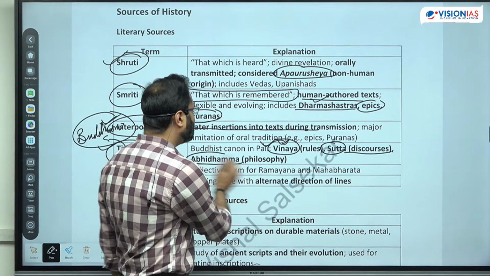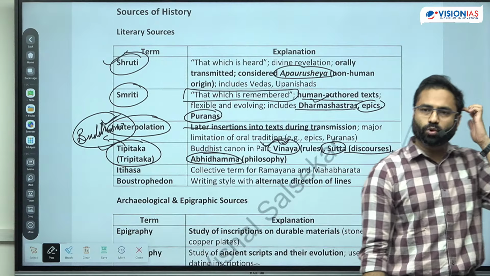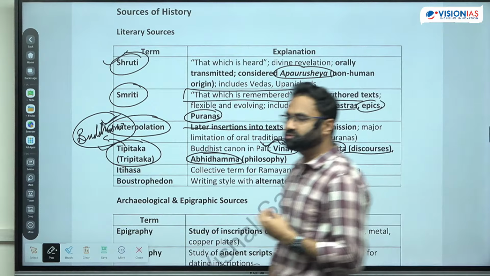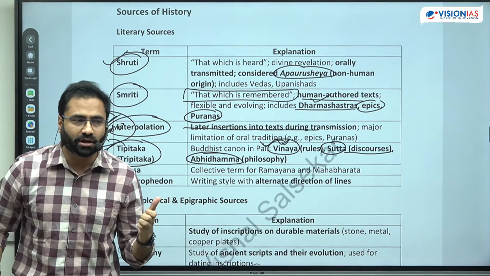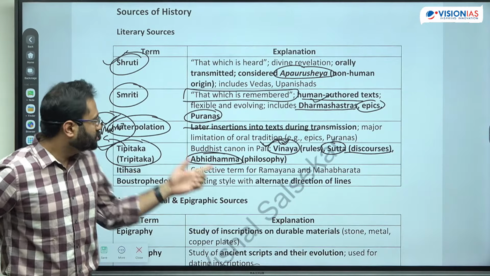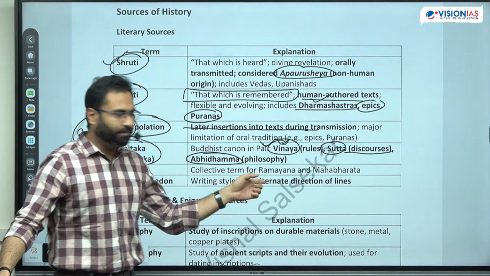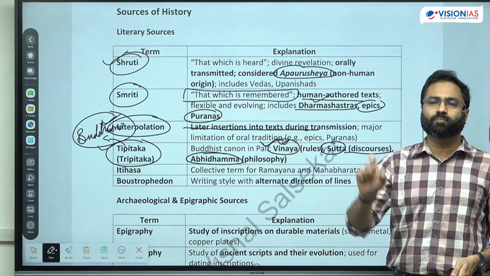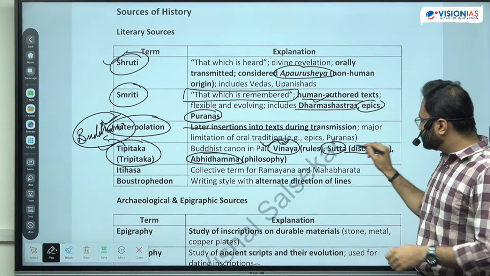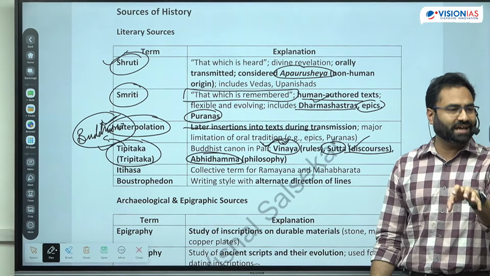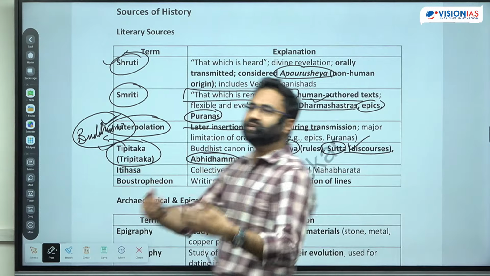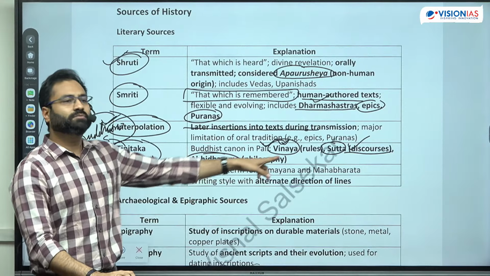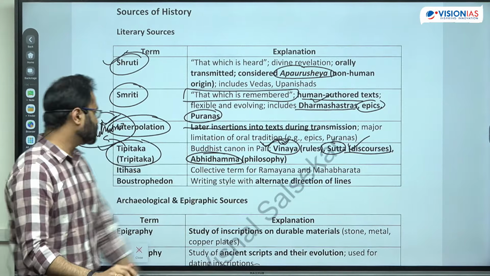Now last is the Abhidhamma Pitak. Now this Abhidhamma Pitak was later compiled after the third Buddhist council. So the third Buddhist council was under the patronage of which ruler? Ashok. Okay. So Abhidhamma Pitak was compiled by that point of time, and basically the Abhidhamma Pitak talks about the philosophical interpretation of the Buddha's teachings. So the Sutta Pitak is about the discourse, what Buddha exactly said. Abhidhamma Pitak is basically the interpretation of that. So it talks about the holistic set of ideas regarding the Buddha's teaching. So philosophical doctrine also got incorporated.